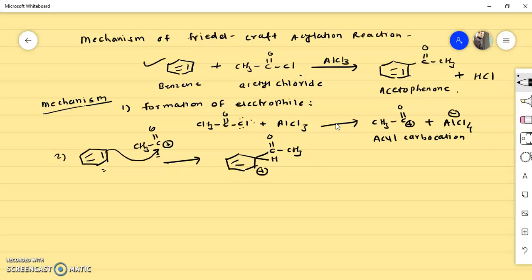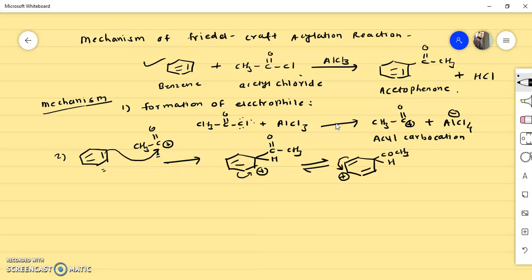Now, as in the electrophilic aromatic substitution mechanism we have seen in previous reactions, this positive charge is delocalized over this benzene ring. So you can draw the resonating forms of this intermediate. Here there is a double bond, here there is a double bond, and the positive charge will be over here, with COCH3 and hydrogen.